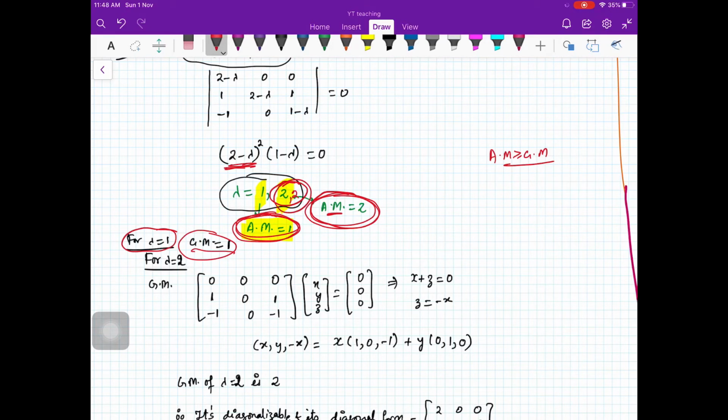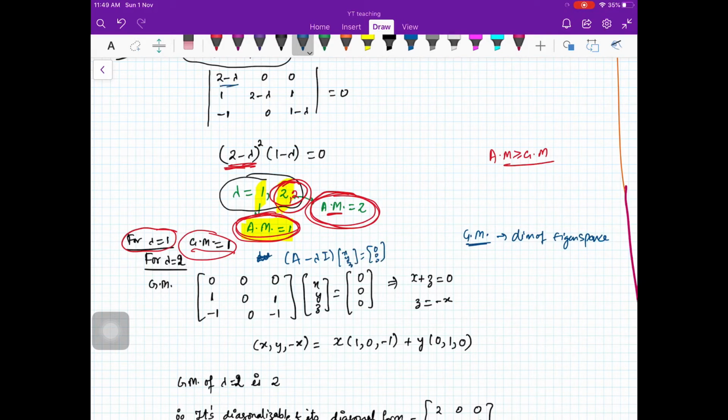Now let us compute its geometric multiplicity. So what is geometric multiplicity? Geometric multiplicity is the dimension of the eigenspace corresponding to that eigenvalue. So lambda is equal to 2. You will solve this system of equations, (A minus lambda I)(x, y, z) equal to (0, 0, 0).